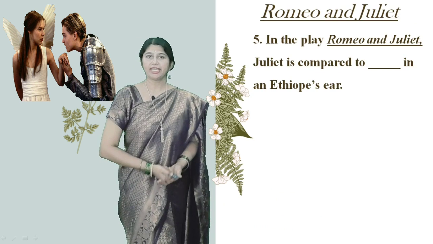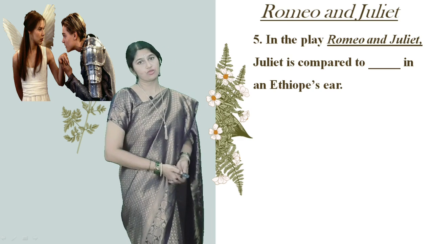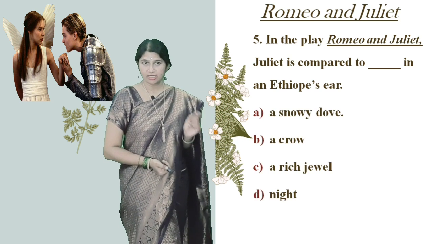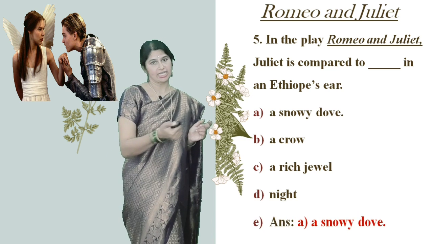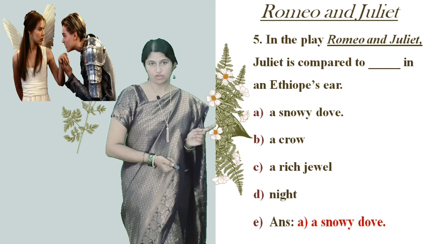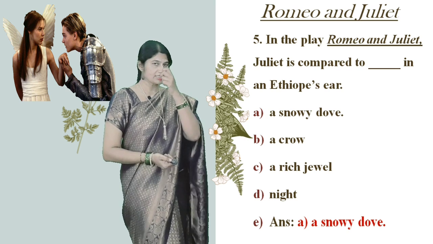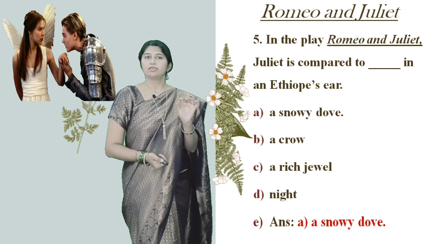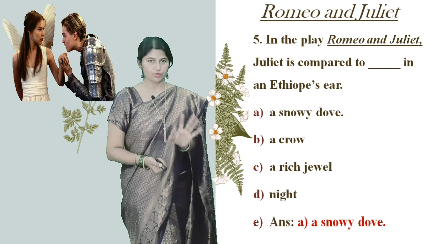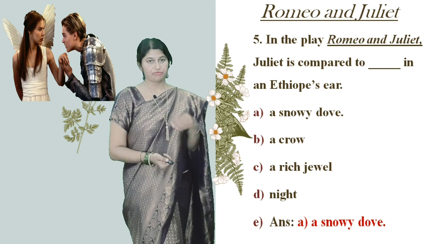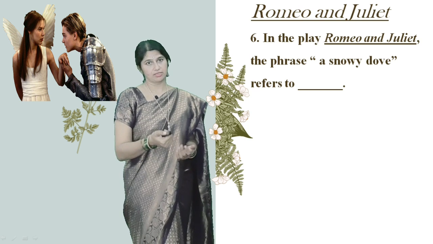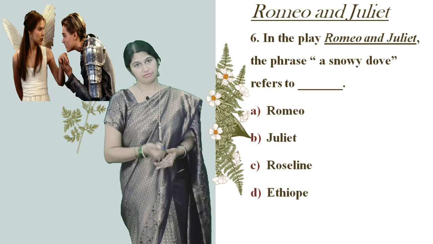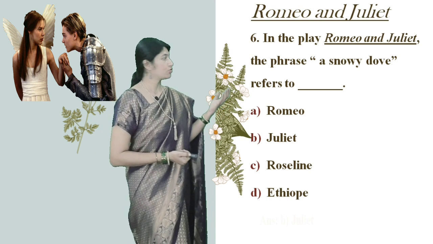Fifth question: in the play Romeo and Juliet, Juliet is compared to dash in an Ethiope's ear. Let's look at the options: a snowy dove, a crow, a ridge well and night. As we all know, the answer is option A, a snowy dove. This is a very important question. I have chosen the most important questions in the unit, which frequently appear in your exams.